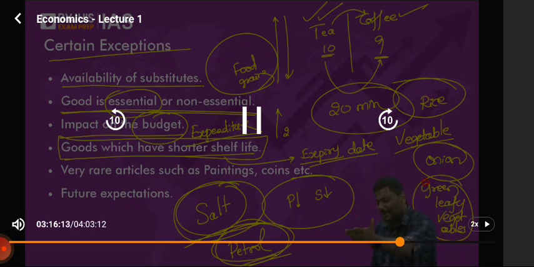Why am I talking about it so much? How many of you heard of onion prices crashing very, very recently? Current affairs. This is where I expect you to read newspapers. Onion prices fell down very recently. Why? In Lasalgaon market. Lasalgaon is a wholesale market, one of the biggest wholesale markets in Asia. In the wholesale market, the price of onion fell down to 2 rupees per kg at one point of time.